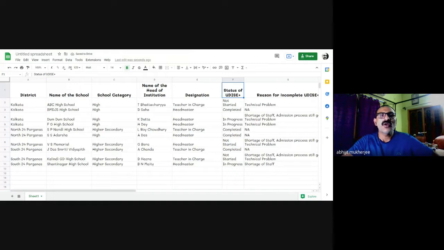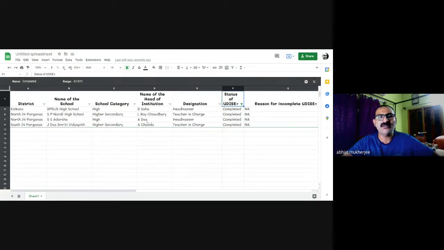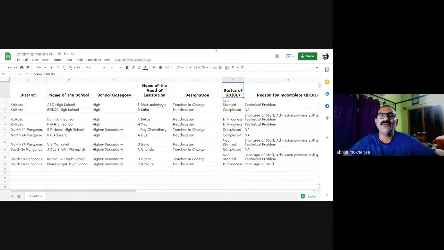So now whenever I go to this filter view once more, I will see a filter has been created, completed. And when I press that, the names of those schools who have completed the task will appear. This set will remain.